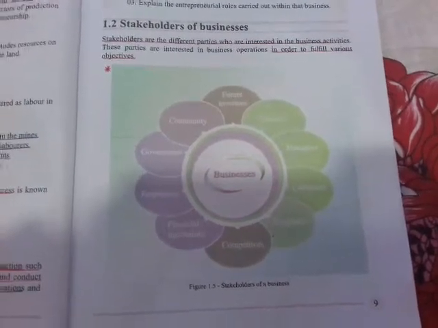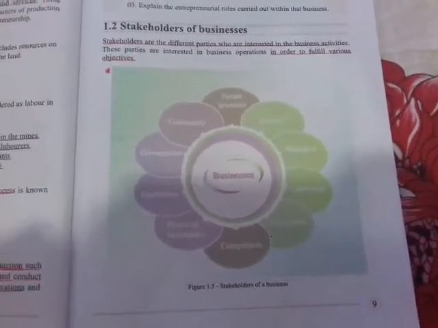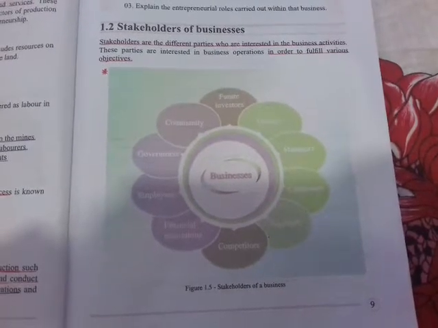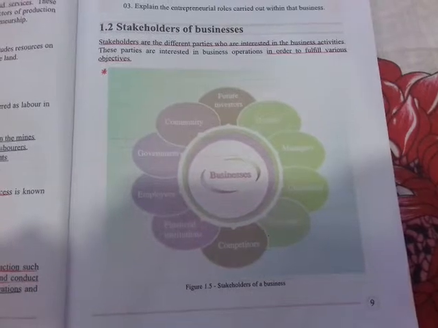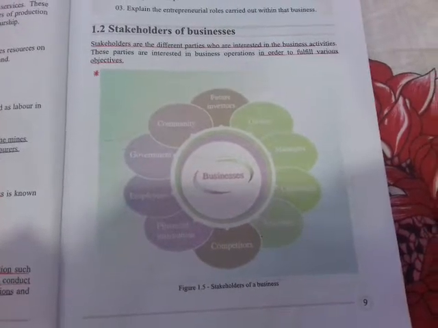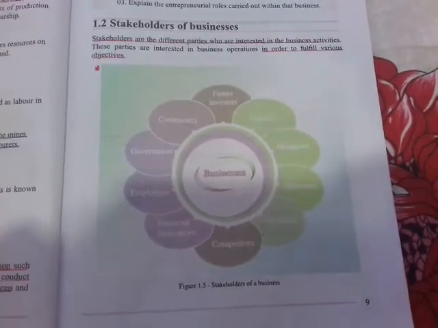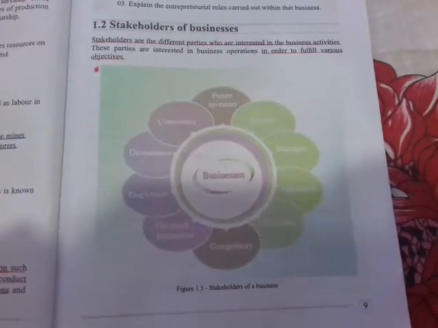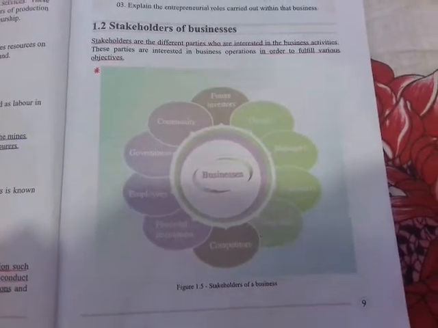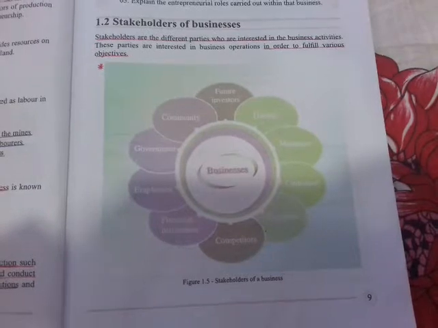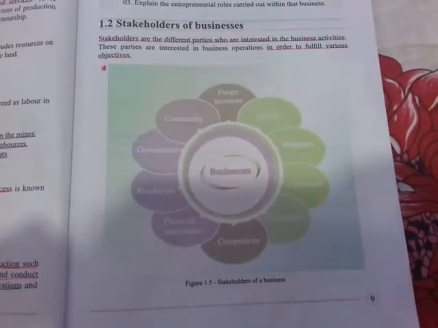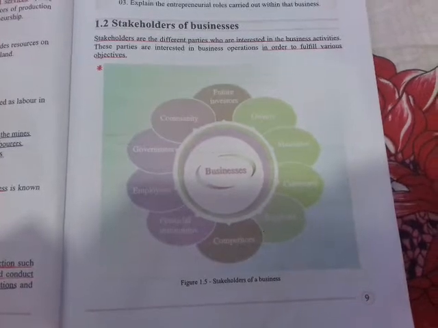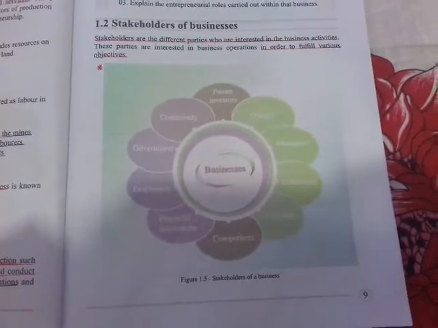Who are these stakeholders? Stakeholders are the people who are interested in the business activities. That means they are paying attention or interest in our business. And why are they interested in our business? It is in order to fulfill various objectives.